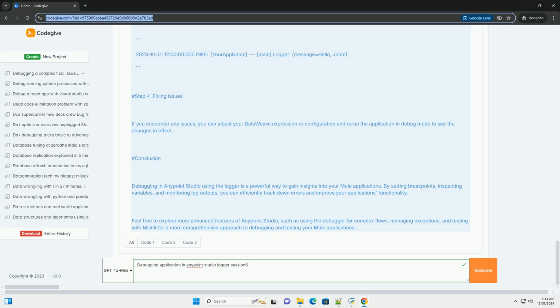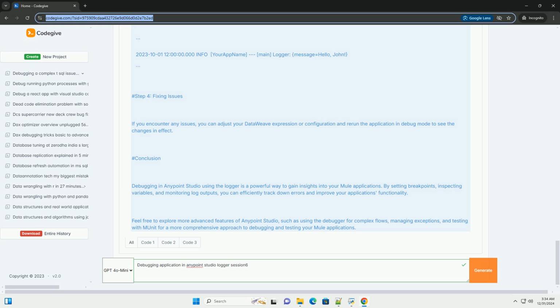2. Add a transform message component. Drag and drop the transform message component after the HTTP listener. In the DataWeave editor, transform the input payload. Here's a simple example that adds a greeting to the input. %dw 2.0 output application/json var name = payload.name --- message: "Hello, " ++ name ++ "!"